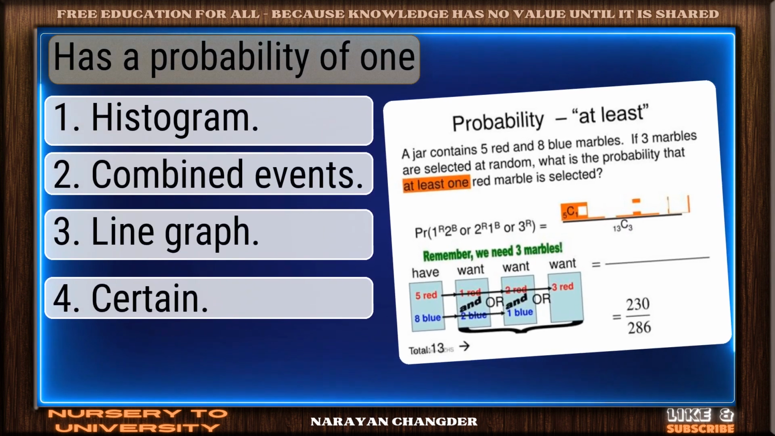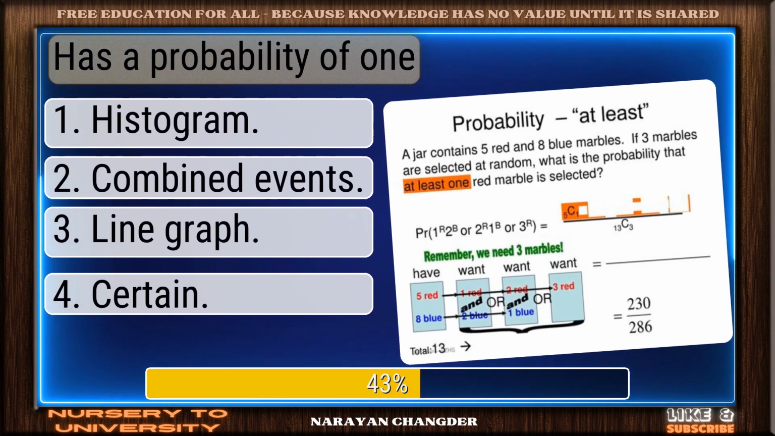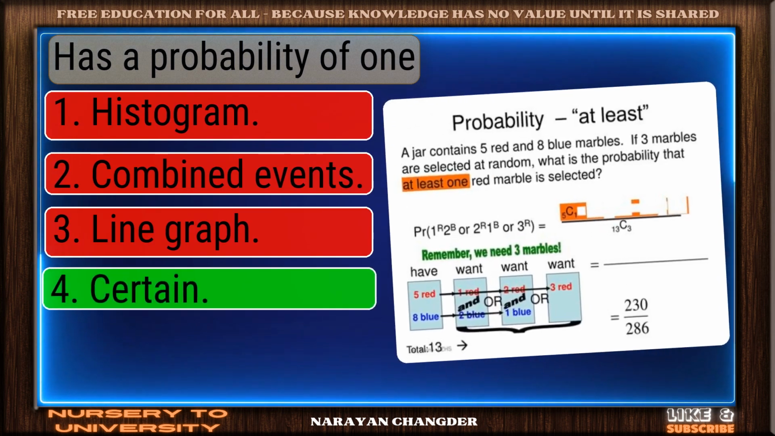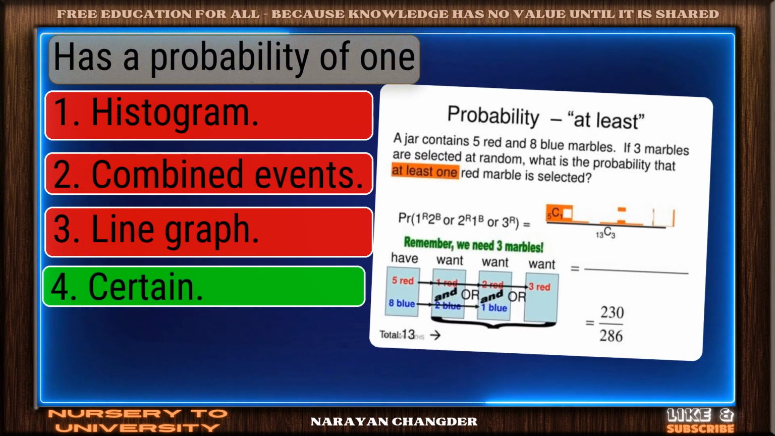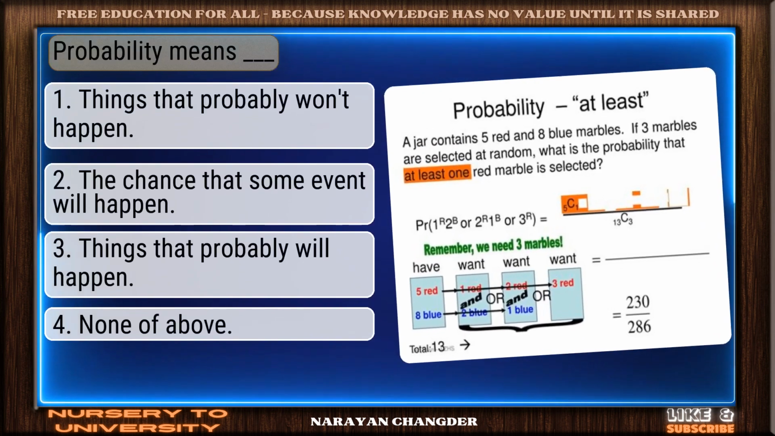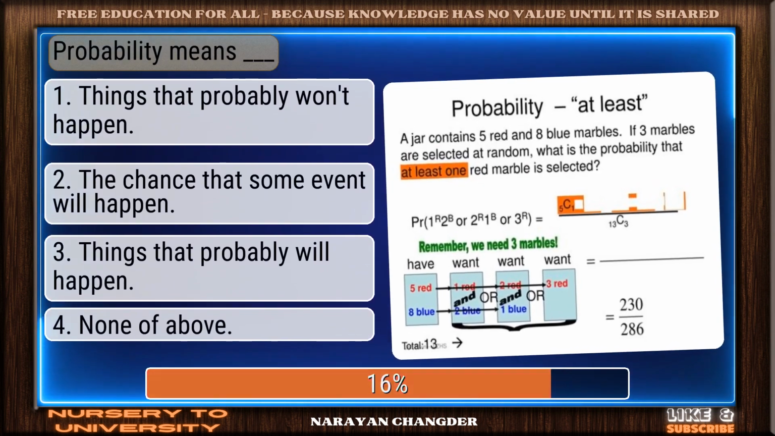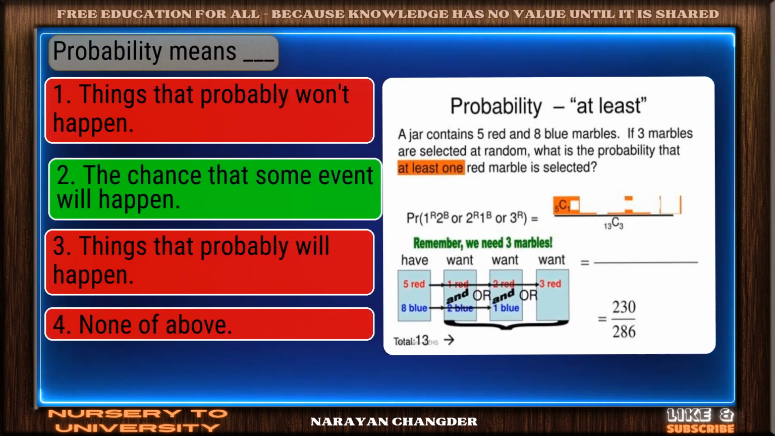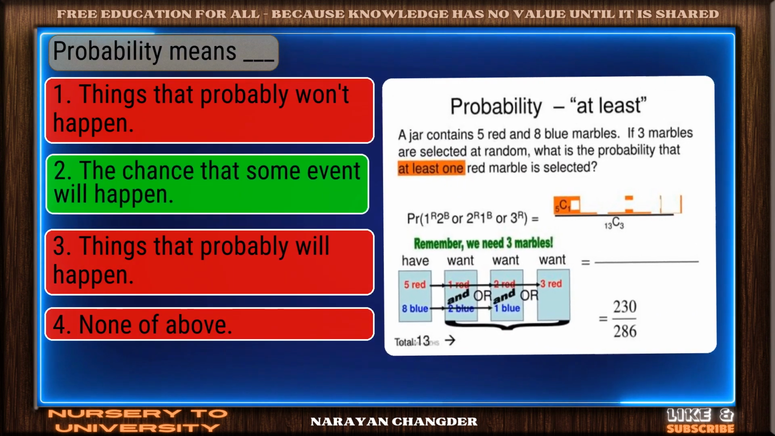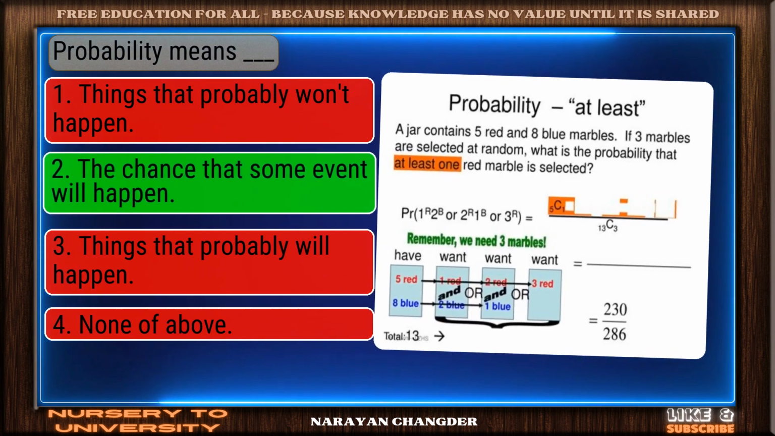Question number 76. Dash has a probability of 1. You're right. Certain is the correct answer. Question number 77. Probability means dash. On track. The chance that some event will happen is the correct answer.